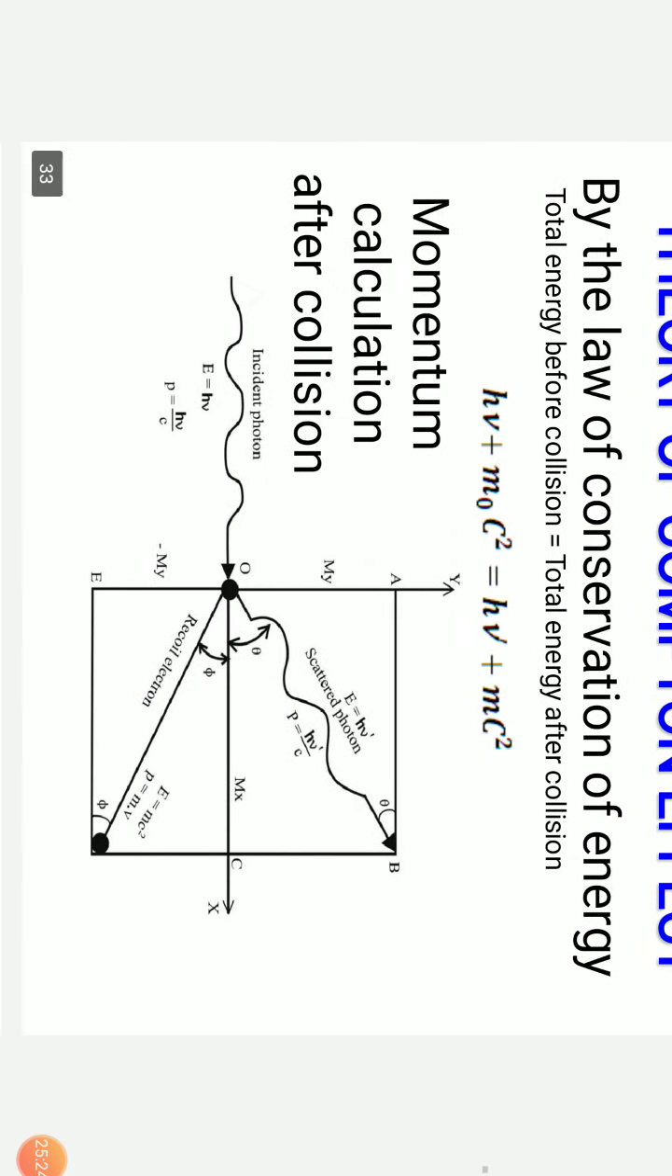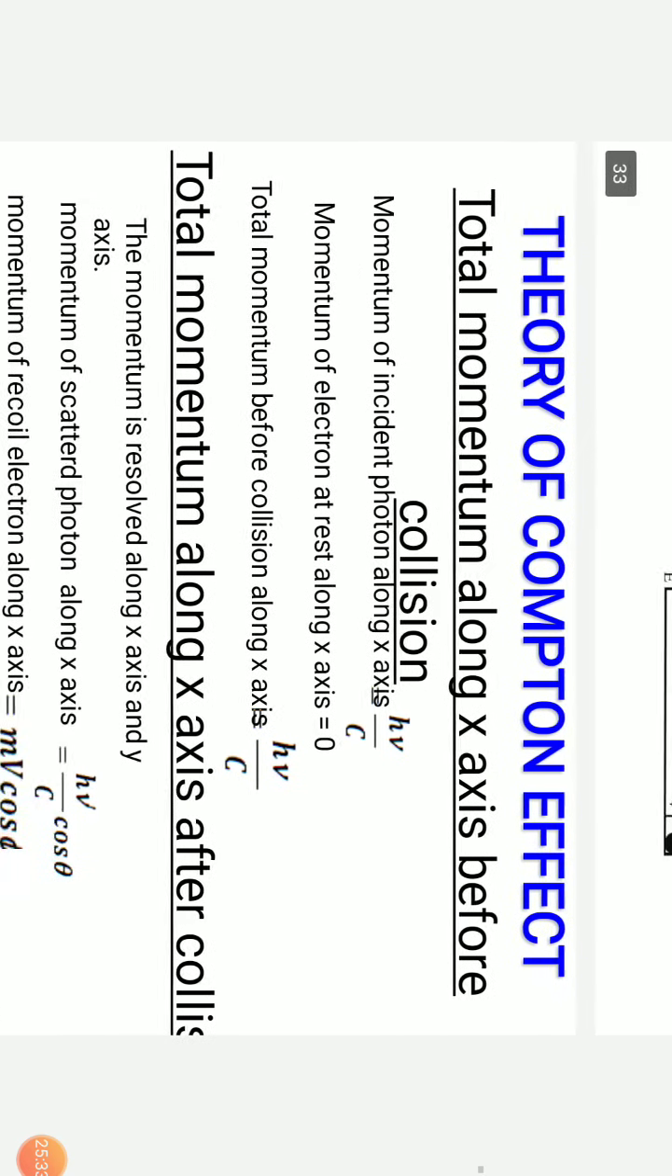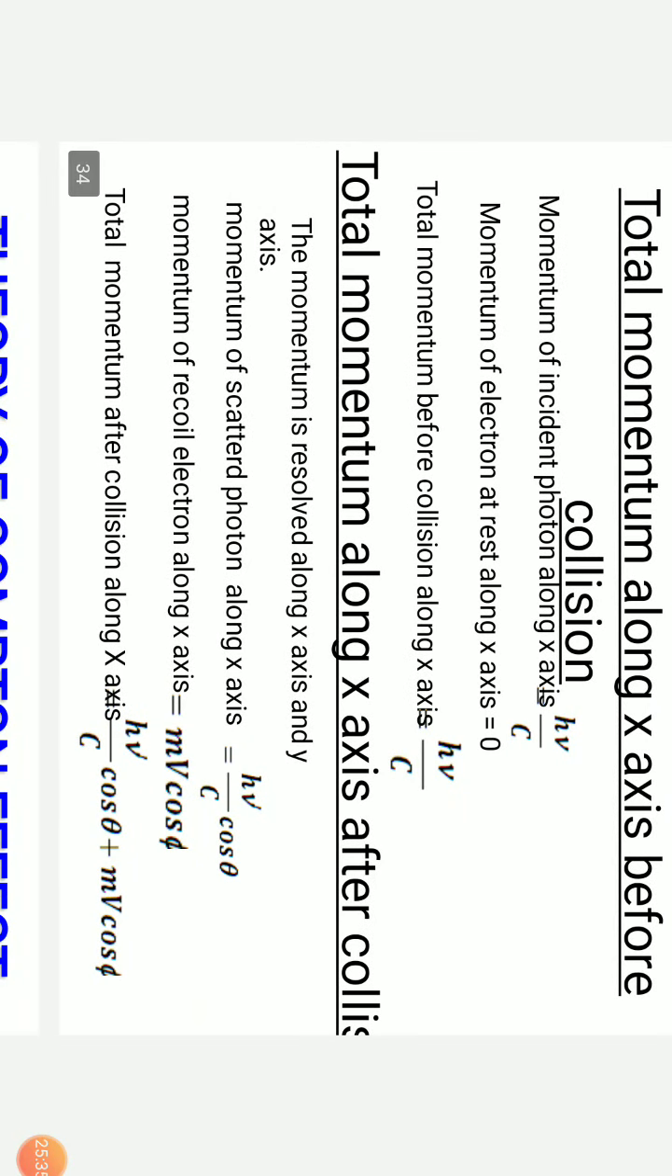So by the law of conservation of energy, total energy before collision equals total energy after collision: hν + m₀c² = hν' + mc². Now, let us take the momentums of the photon as well as the electron before collision and after collision.